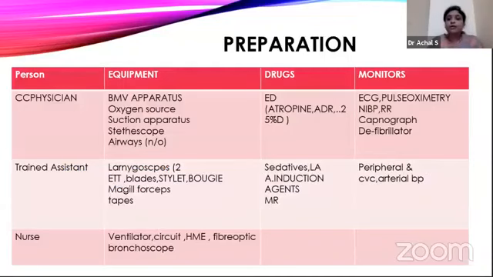Next, what do we need to prepare? One is people: we need a critical care physician who does the scoping, a trained assistant for him, and a nursing assistant.